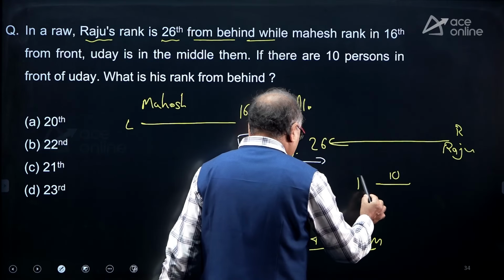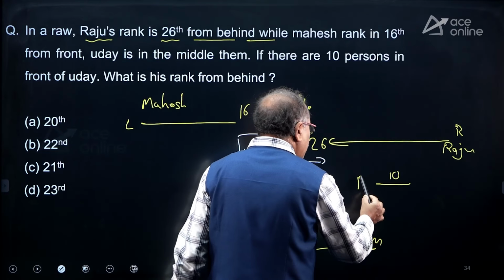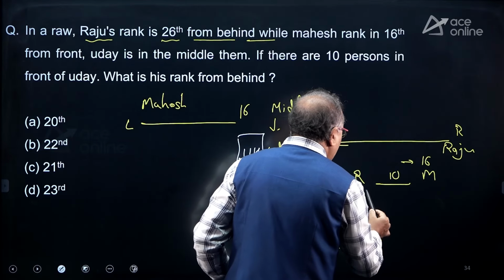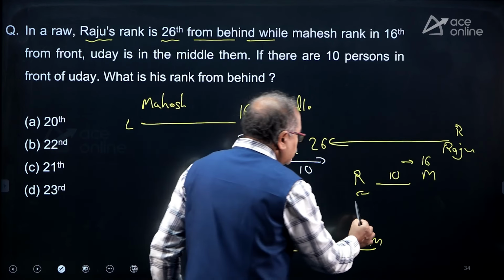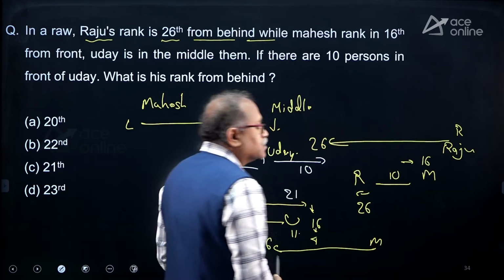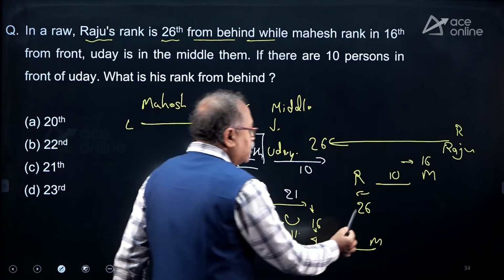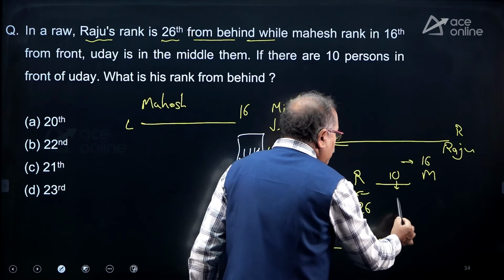Mahesh is over here, and Mahesh's rank is 16th from here and R's rank from here is 26th, and Uday is 11th.